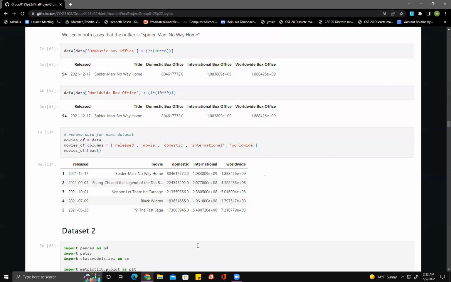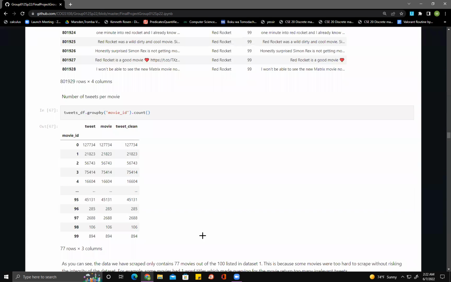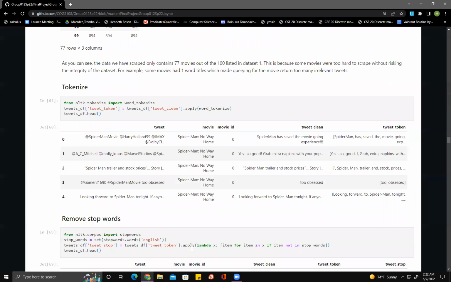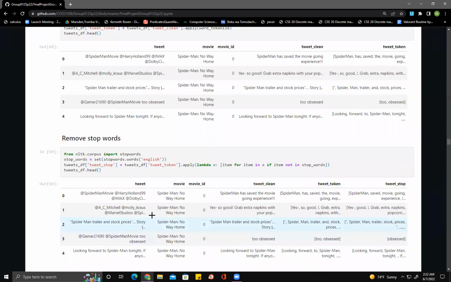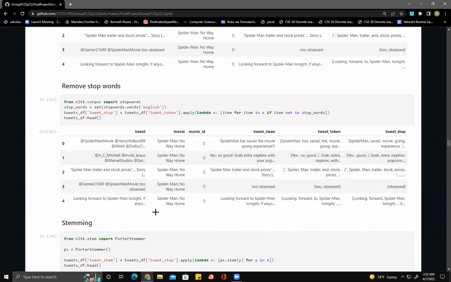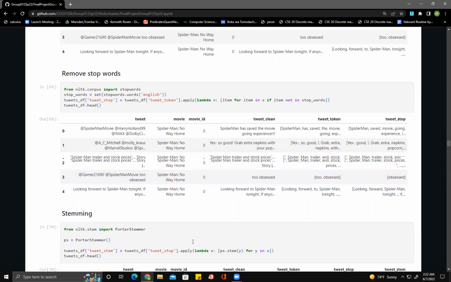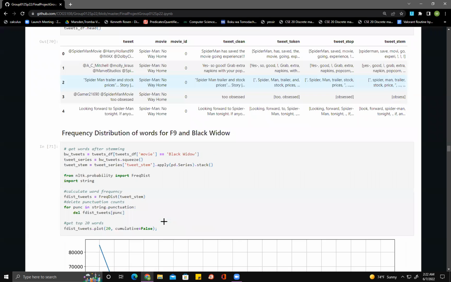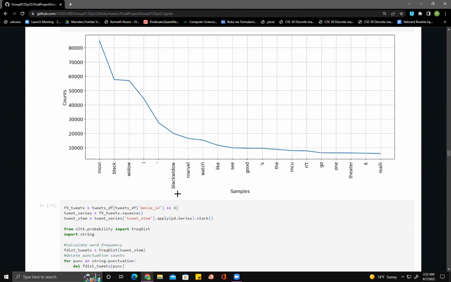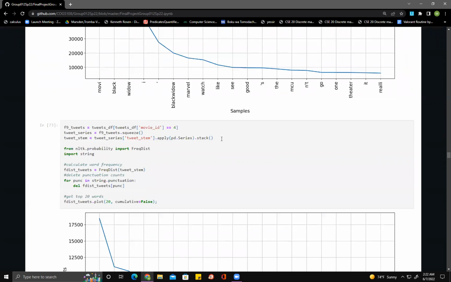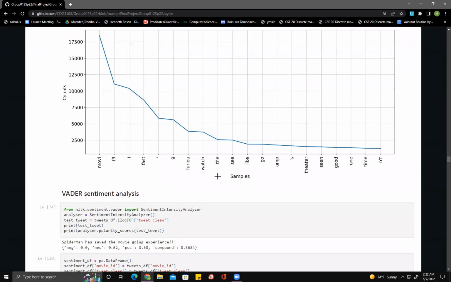The second data set contained our web scraped tweets. We wanted to get frequency distributions for our movies, so we tokenized each individual tweet, removed the stop words, got the stems, and then got the frequency rates of the different words used for each movie. Running this program was very frustrating as the kernel would always die or the connection would time out during tweet processing. Ultimately, we realized we couldn't get the frequency distributions for every single tweet for every movie in 2021. So we chose to just get the frequency distributions for two movies and compare them. We looked at Black Widow and F9, The Fast Saga. The distributions on the graph were relatively very similar.